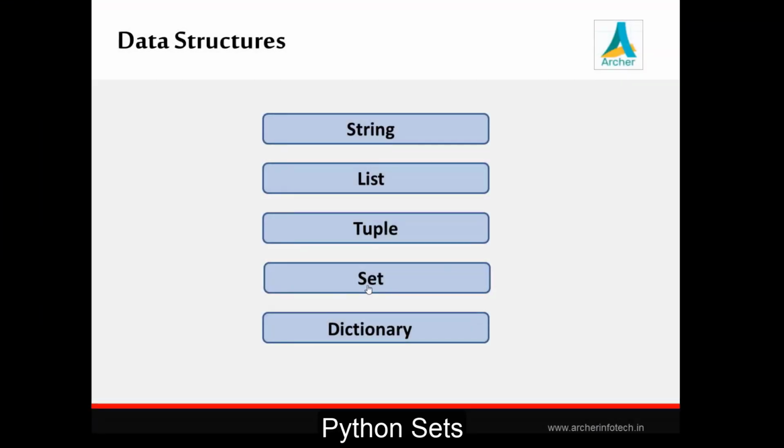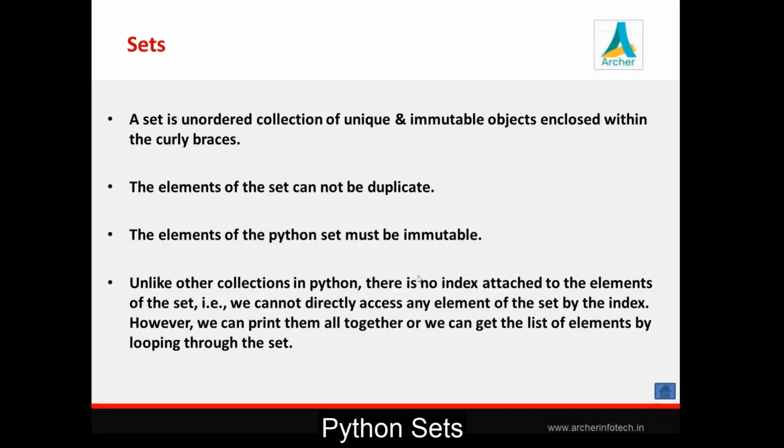We'll see our next data structure, that is set. Now see the definition of set. A set is an unordered collection of unique and immutable objects enclosed within curly braces. Like in case of list we use square brackets, in case of tuple we use parentheses, now in case of set we'll go with curly braces.